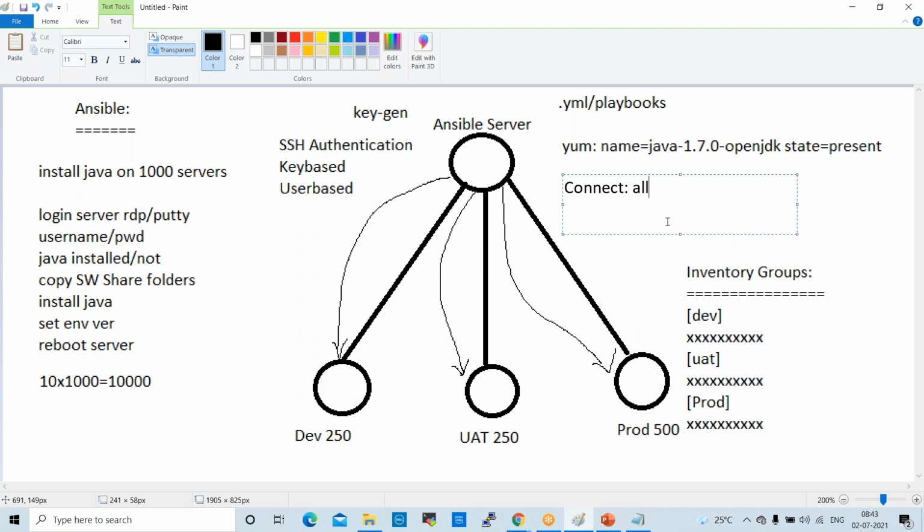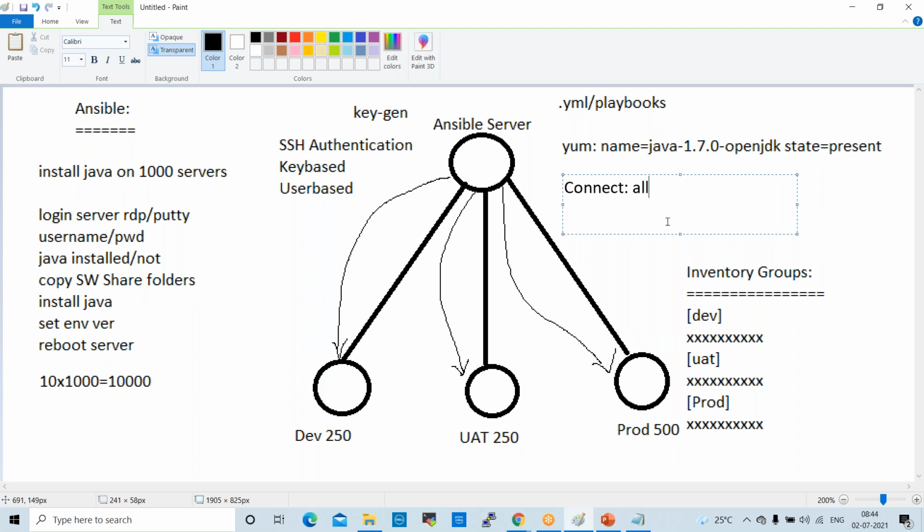Using Ansible, we can even create an EC2 instance, and we can start an EC2 instance. Once we configure Ansible, it will take care of all these things. Any questions here, anyone?